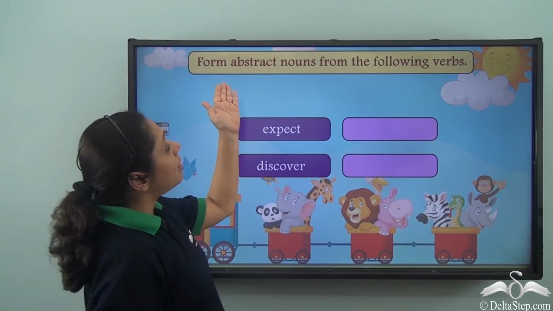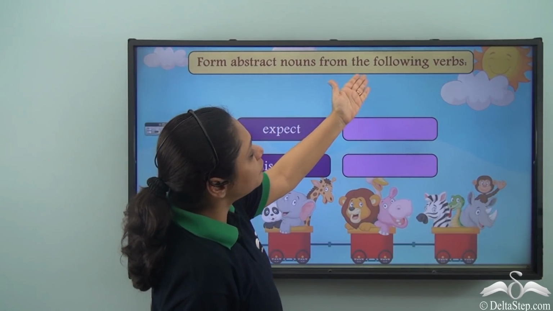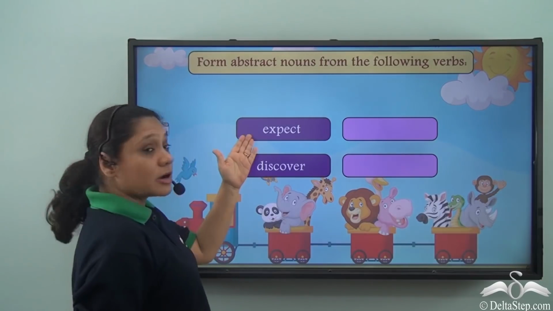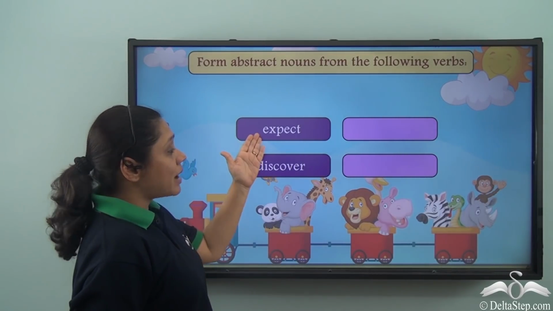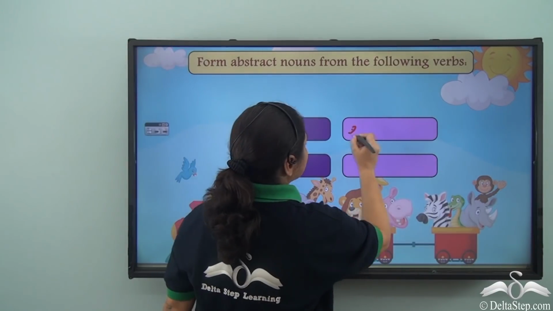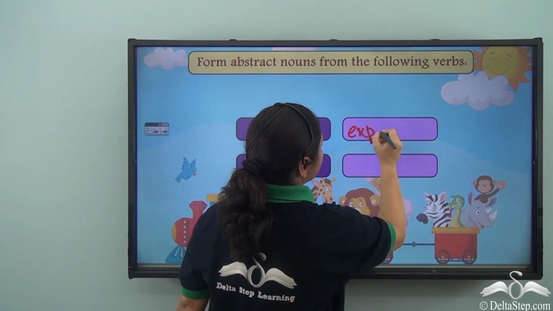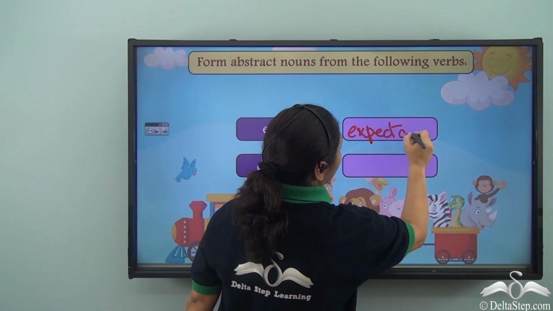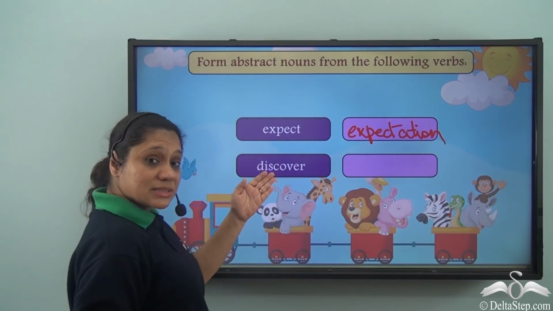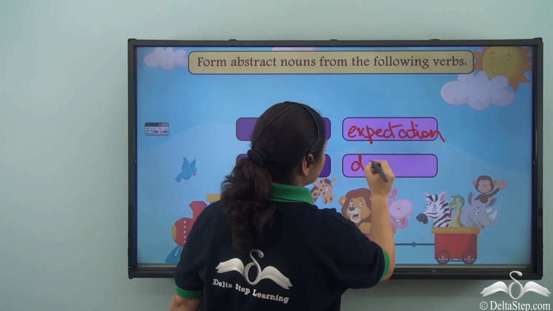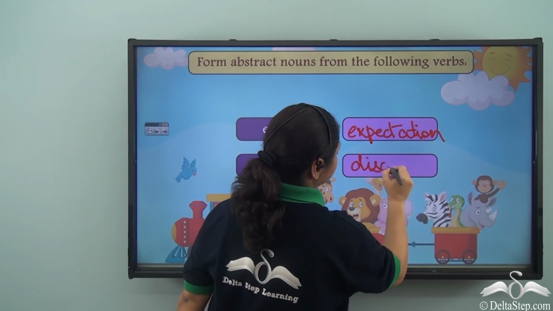Now let us try to form abstract nouns from the following verbs. The verbs given to us are expect, discover. So expect has the form expectation as its abstract noun, whereas discover is discovery.